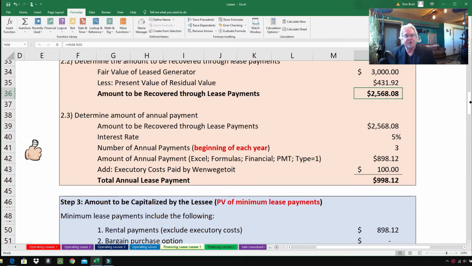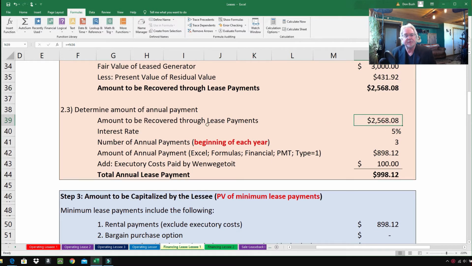So here we go. Down a little bit further, determine the amount of the annual payment. Well, the amount to be recovered through the lease payments is $2,568.08. Interest rate 5%, comes from up in the information. The number of annual payments at the beginning of the year, I have it in bright red to remind us, three of those payments. Amount of annual payments, well, we're going to use Excel again because Excel is so easy to use. And we're going to go to formulas, financial, PMT, payment. And the type is going to be 1. I'll explain what that is in just a second.